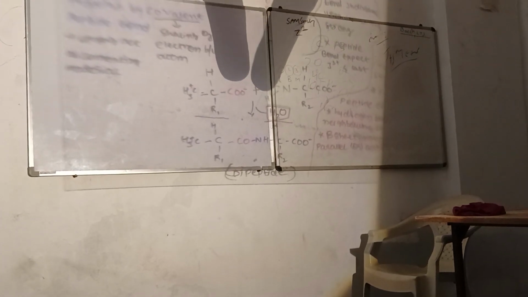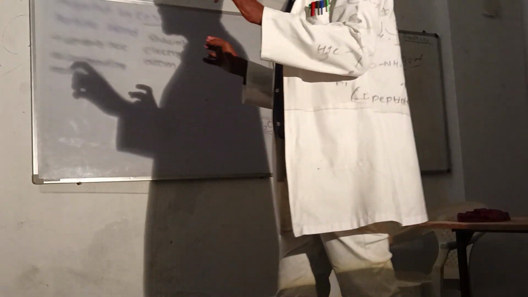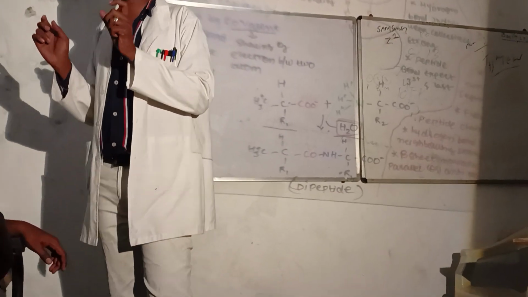How? What is the striking feature for the identification of an amino acid? It will contain an amino group and a carboxylic group. Yes. Any normal structure, ठीक है? If on one hand it contains COO minus, that is the carboxyl group, and on the other hand it contains the amine group, that is NH3, ठीक है, NH3. On one hand the carboxyl group, on the other hand the amino group, then that kind of structure will be called an amino acid.